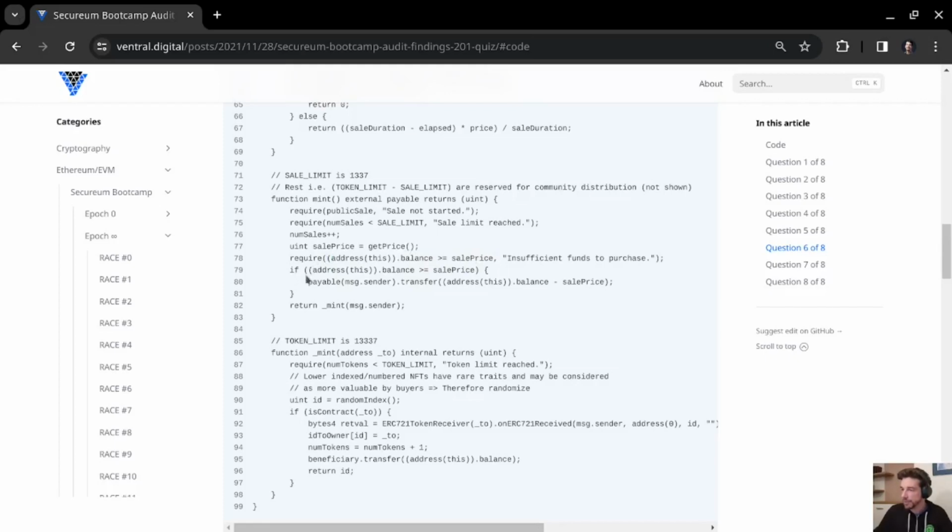And we can furthermore see that there is indeed a refund happening here, because we are subtracting the sale price, so what actually needs to be paid, we are subtracting it from the current contract balance. So whatever is the result of the subtraction is basically what has been sent too much or what was already too much on the contract, and this will be sent back to the message sender. So this is indeed a refund.